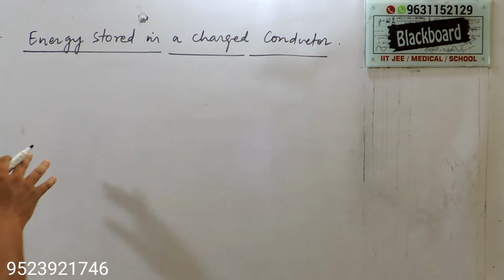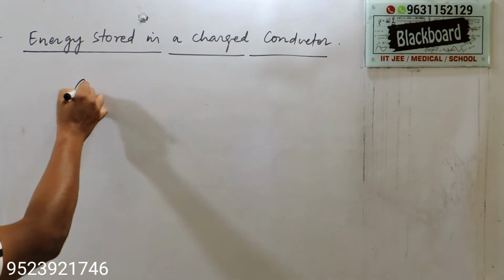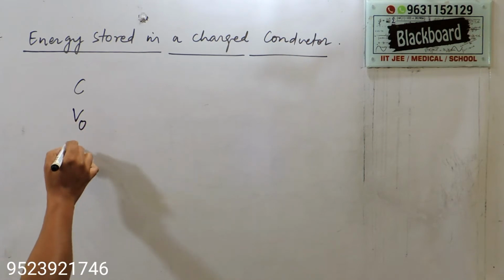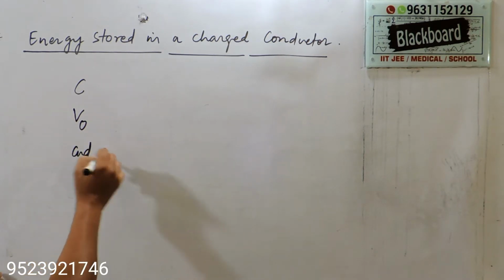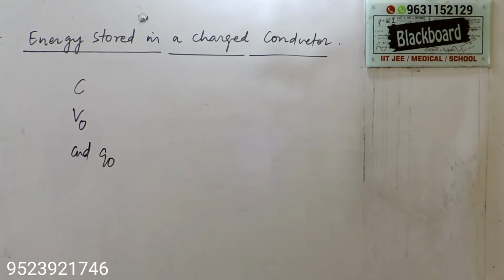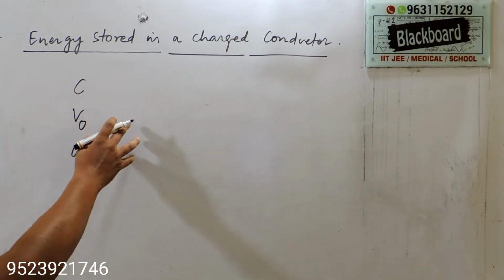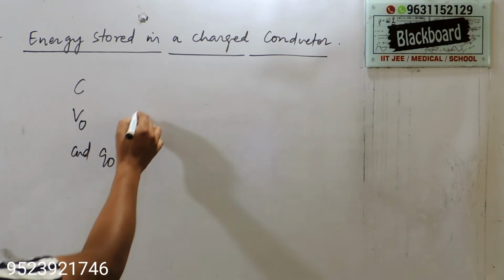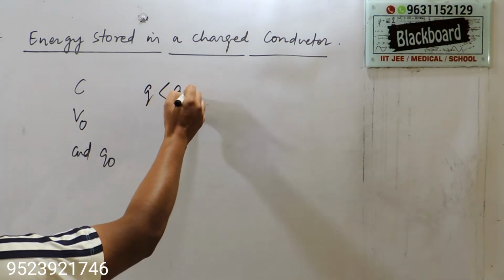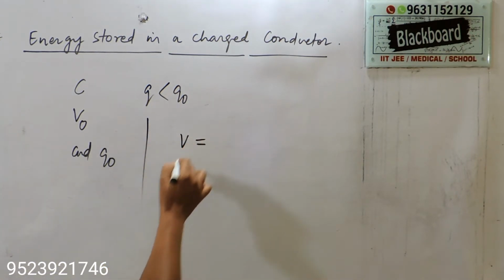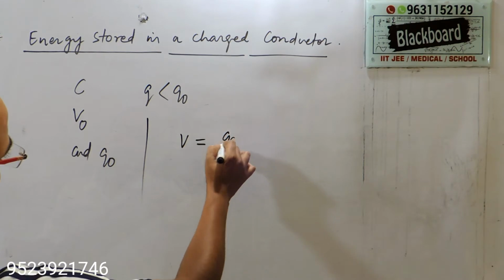Suppose a conductor of capacity C is charged to a potential V naught, and let Q naught be the charge on the conductor at this instant. The potential of the conductor during charging, when the charge on it was Q, with Q less than Q naught, is V equal to Q by C.